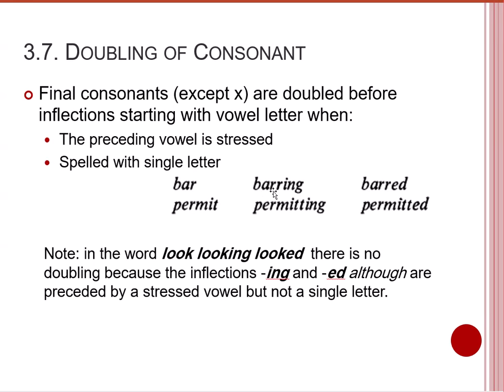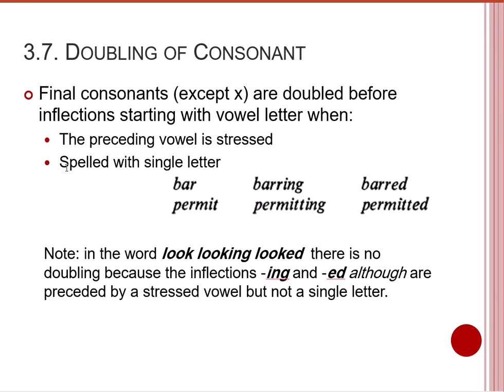Here the doubling is not associated with phonology or phonetics, but it is associated with the spelling. But it is affected by the pronunciation because we need to focus on the matter of stress. We need to make sure that the vowel is stressed. It is the only vowel in the base, so it is doubled.